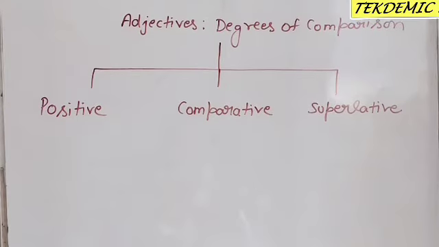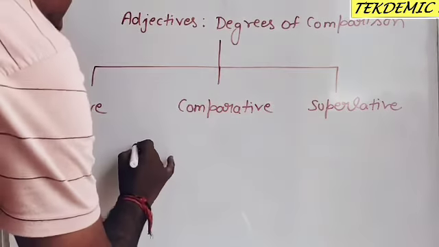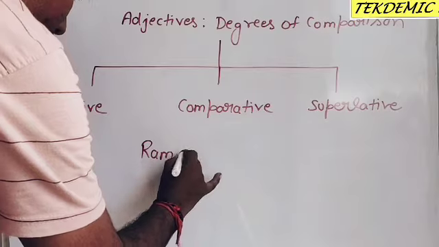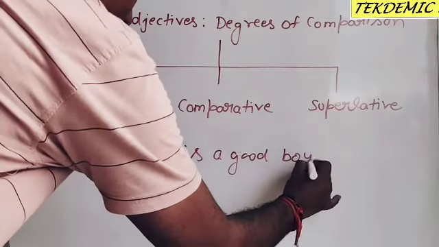Now the question in your mind is, sir, how will we use these degrees of comparison? Start with positive. Positive degree comes when there is no comparison. Simple: Ram is a good boy.